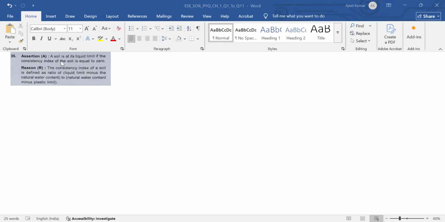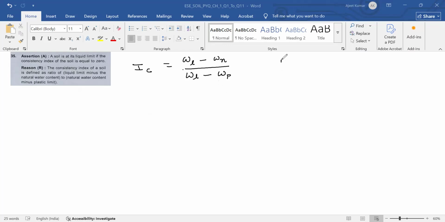Assertion A is saying that a soil is at its liquid limit if the consistency index of the soil is equal to 0. So what is consistency index? Consistency index, IC. We have studied that consistency index IC is liquid limit WL minus natural water content WN, divided by liquid limit minus plastic limit.